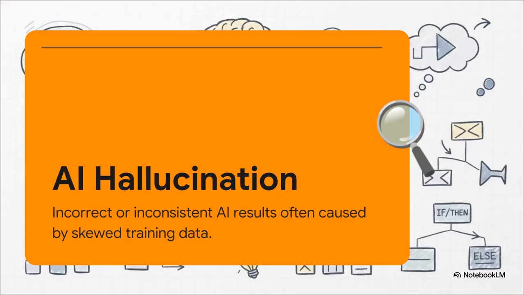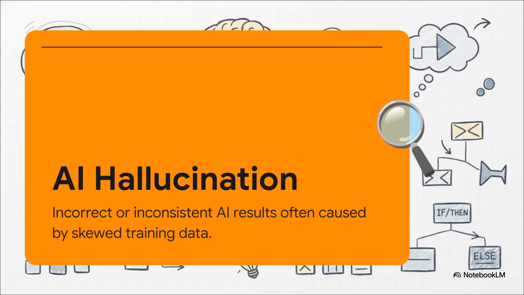When an AI makes things up, we call it a hallucination. This happens because these massive large language models are trained on petabytes of diverse, unfiltered data from all over the internet. And since that data isn't perfect, it introduces what we call data bias. For example, if the training data has a lot more content on one specific demographic over another, the AI naturally skews its answers in that direction. This problem is actually so huge that major tech companies employ armies of human reviewers just to manually correct biased, hallucinated responses. But you don't have a massive team.